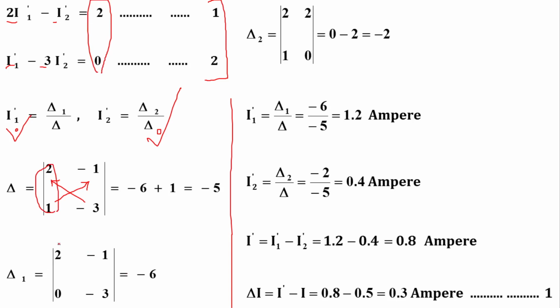So 2 1 replaced by 2 0, minus 1 minus 3 as it is. So multiply 2 with minus 3, 0 with minus 1. So it will become minus 6. Now it's time to find out the delta 2.